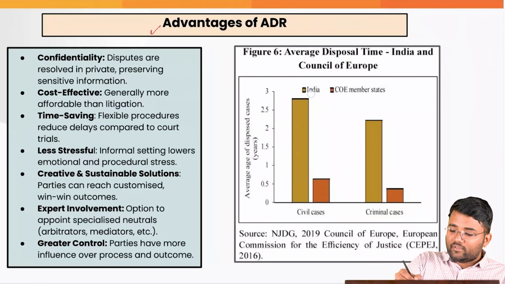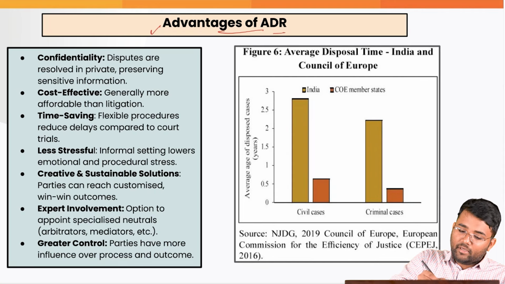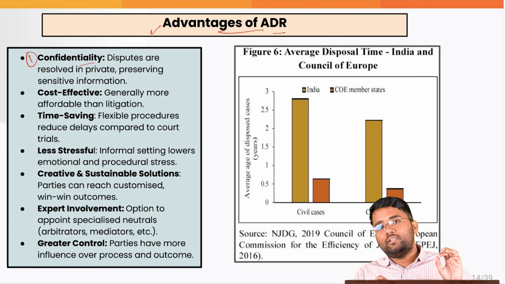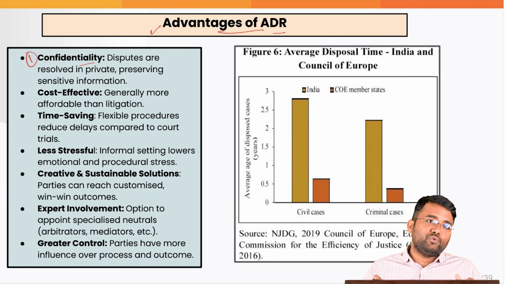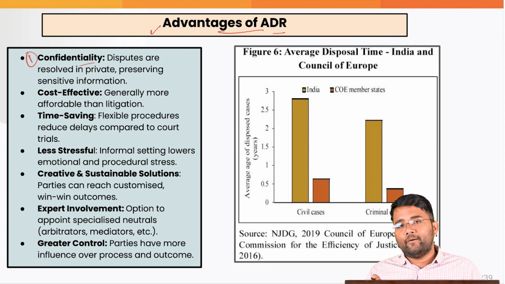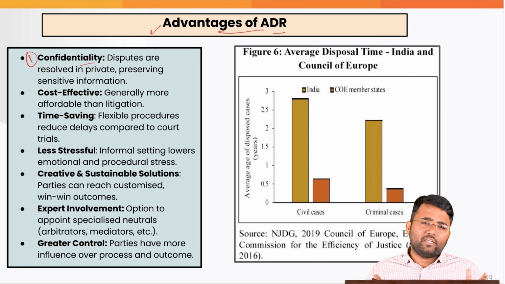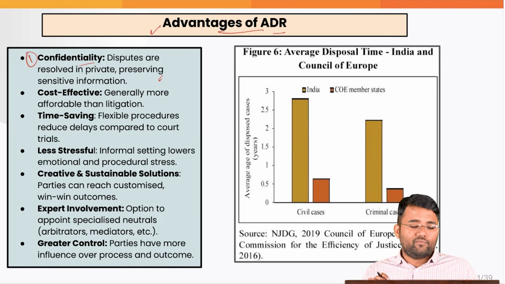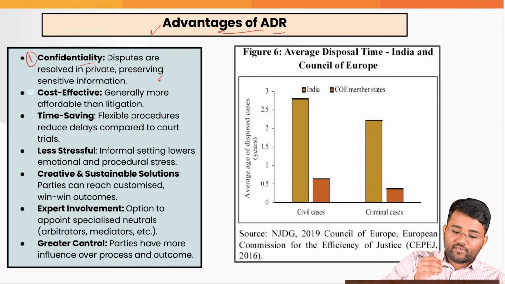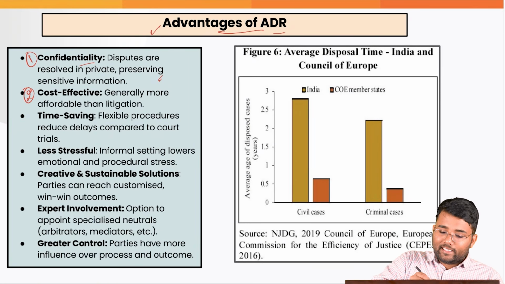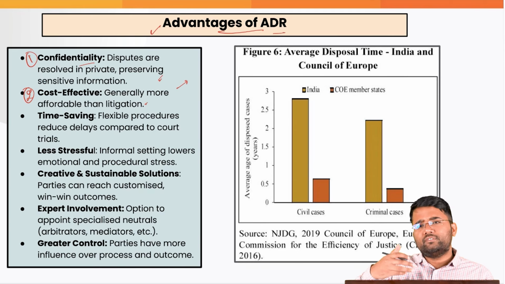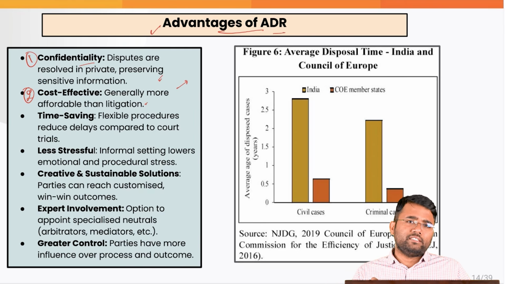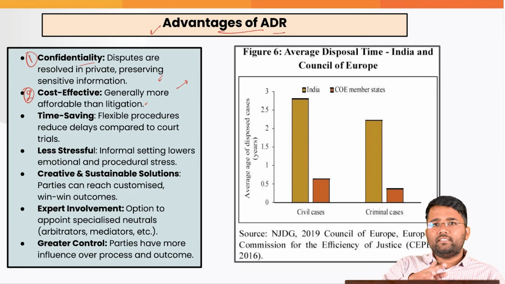Now the advantages of the ADR that we were witnessing, first of all, it can maintain confidentiality. For example, disputes are resolved in private. The disputes related to family, marriage, adoptions, etc., that people are generally skeptical to share in the public domain, they can be resolved maintaining the sensitivity of the information. Also, it is cost effective because this is generally more affordable than litigation. Let's suppose a person is going to the High Court, Supreme Court or the District Court, he or she needs to hire an advocate, and there are court fees that are involved. So all that will be less in these ADR mechanisms.